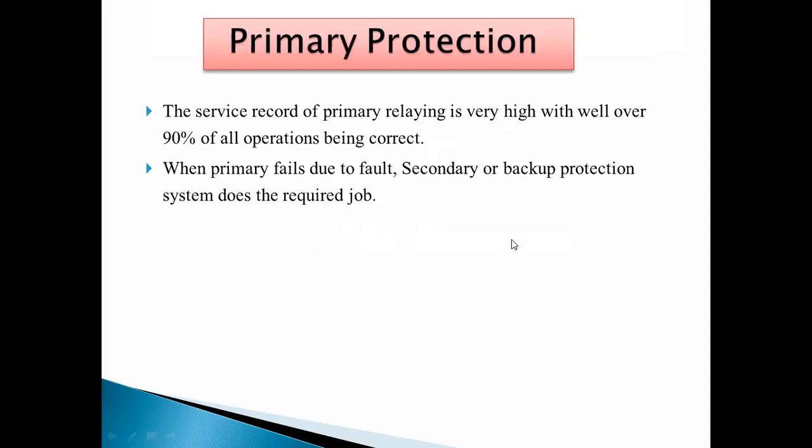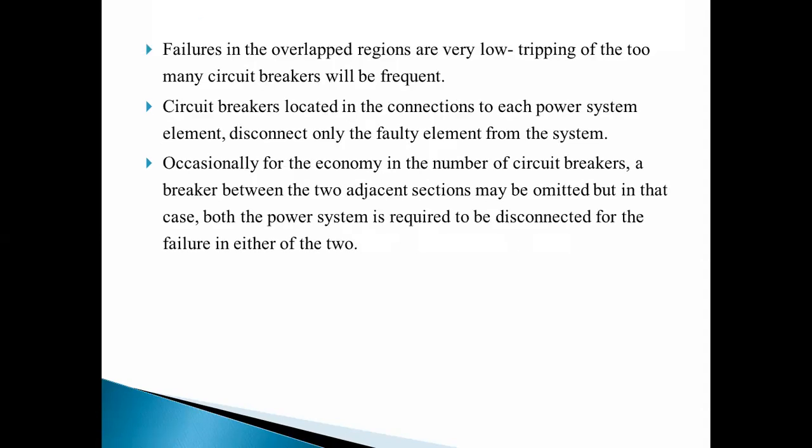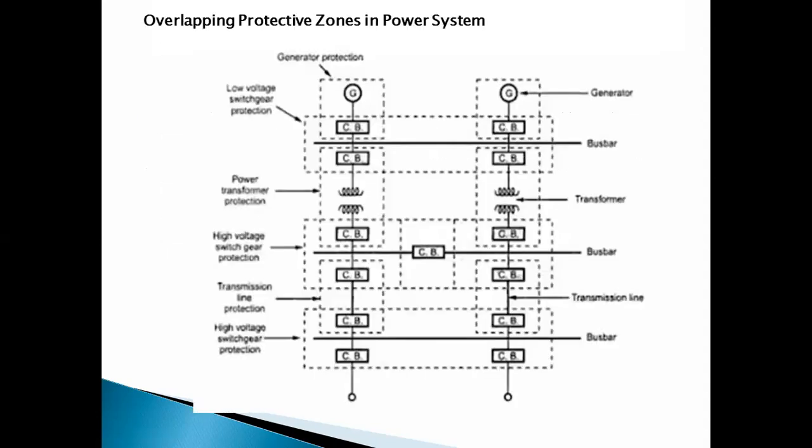Now the next point is the primary and backup protection actually. So first we'll see what is meant by primary protection. So everyone got this overlapping? Protective zones. Protective zone means a section which is to be protected.